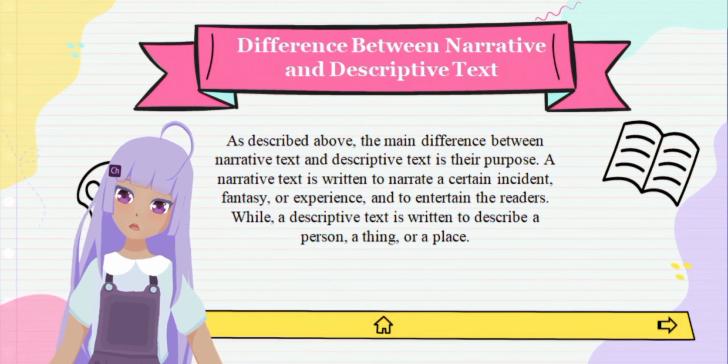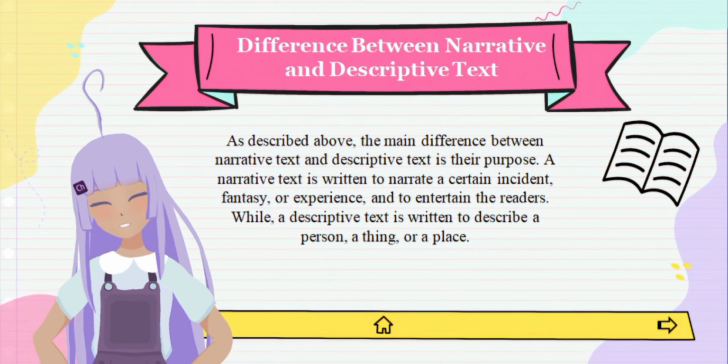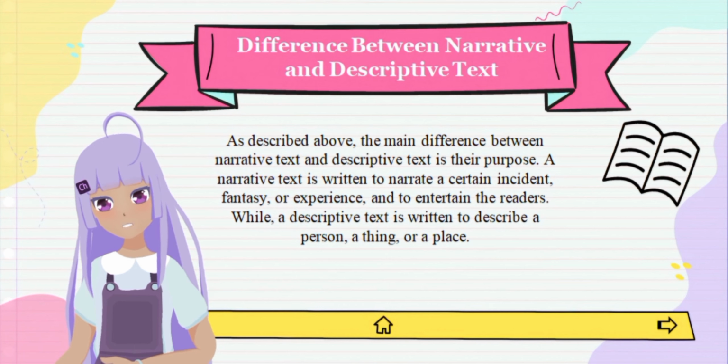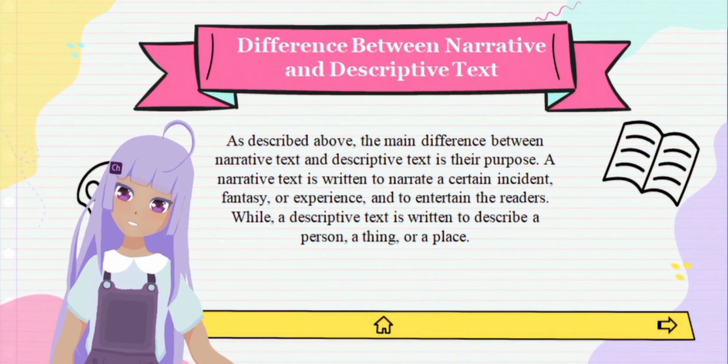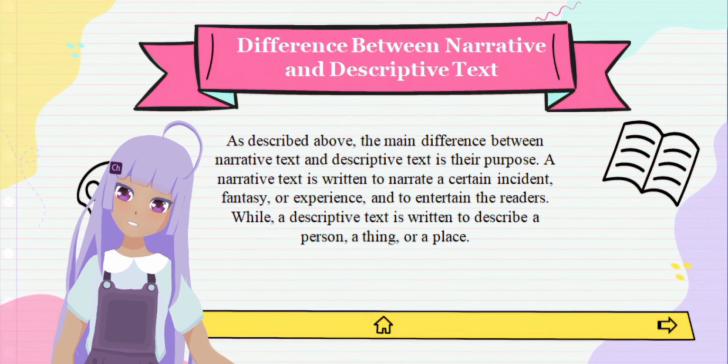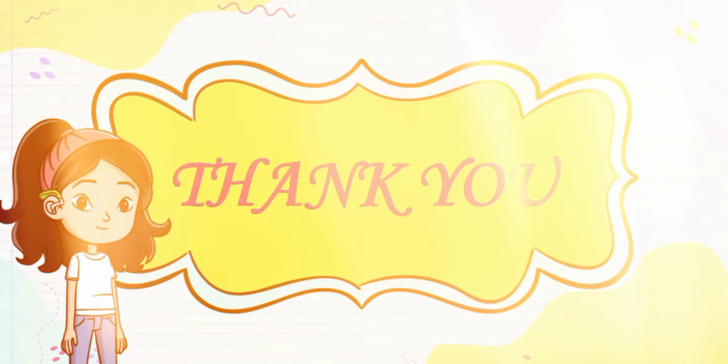Difference between narrative and descriptive text. As described above, the main difference between narrative text and descriptive text is their purpose. A narrative text is written to narrate a certain incident, fantasy, or experience and to entertain the readers, while a descriptive text is written to describe a person, a thing, or a place.